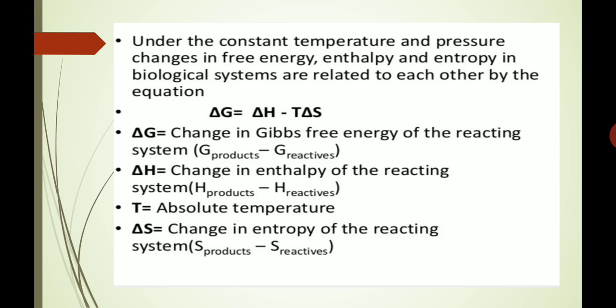Delta H is the change in enthalpy of the reacting system, that is, enthalpy of products minus enthalpy of reactants. Here T is absolute temperature and delta S is the change in entropy of the reacting system, that is, entropy of products minus entropy of reactants.